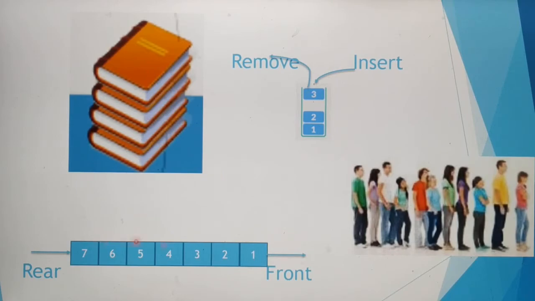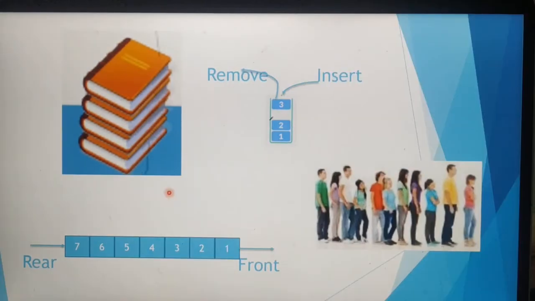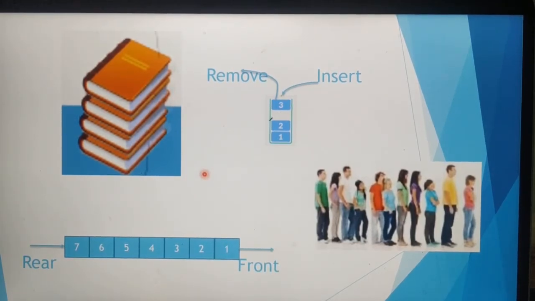At the same time, queue you know, like in front of the theater you can see a queue. In this queue we have two parts, one is the front part and another one is the rear part. Through the front part we can remove the element, and from the rear part you can add new elements, which is the difference between stack and queue. We have seen three different types of abstract data types. They are list abstract data type, stack abstract data type and queue abstract data type.